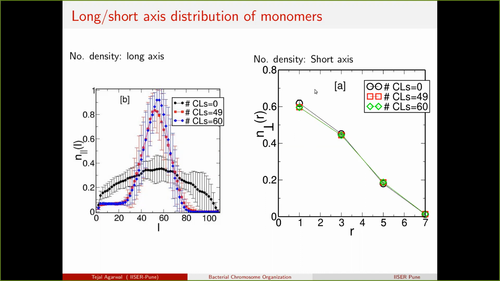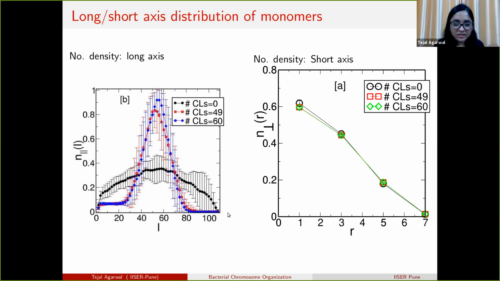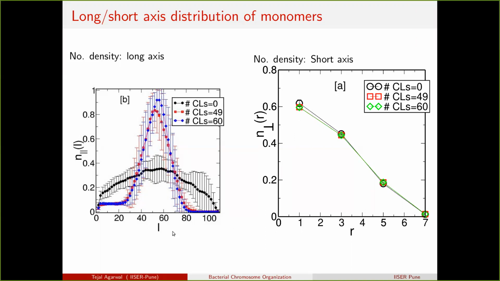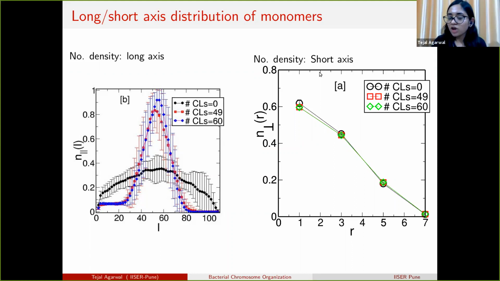Sorry, one question. These are different x-axes, no? One is a length, one is an index. What is the difference between the x-axis in the first case and in the second case? Okay, this is the short axis of the cylinder, which is the radial axis.